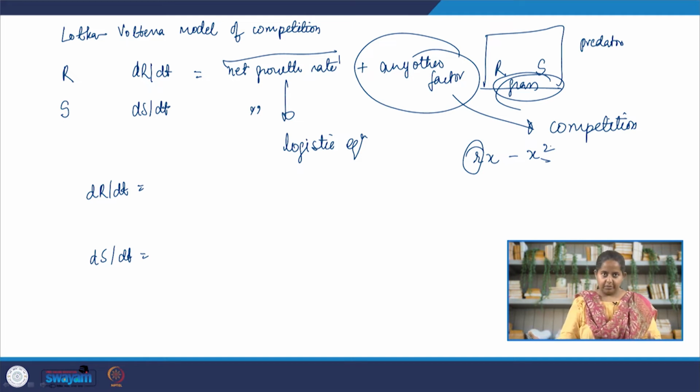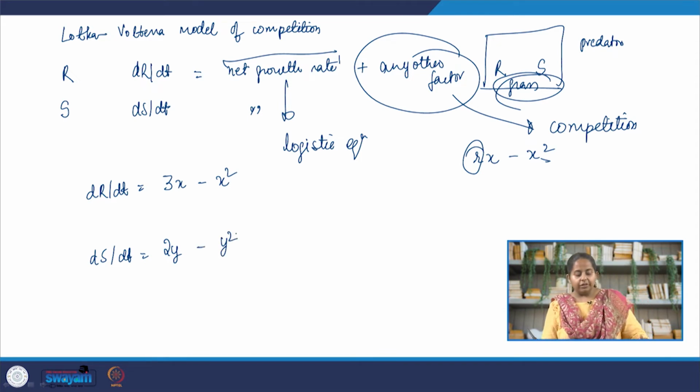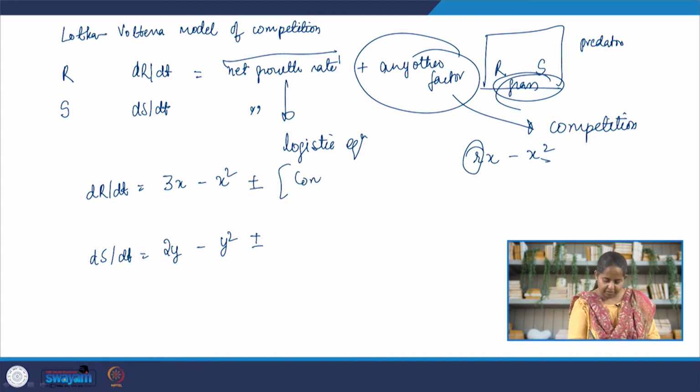So let's use a big number for their R. Let's say 3x minus x squared is the logistic growth model for rabbits. In contrast, sheep take much longer to grow compared to rabbits. So for sheep, we can write a more humble growth rate, 2y minus y squared. Okay? Now we need to write the competition term. So plus or minus something, the competition term.